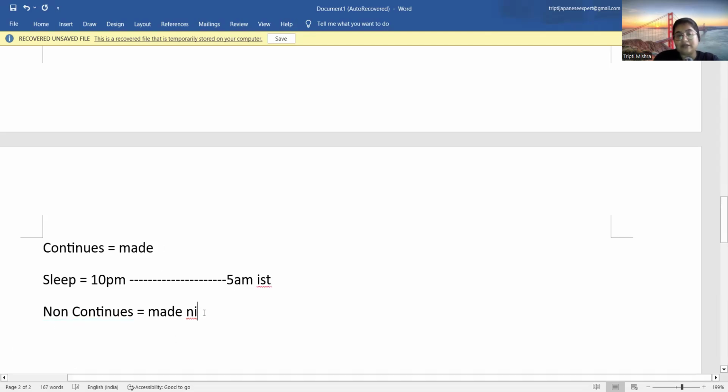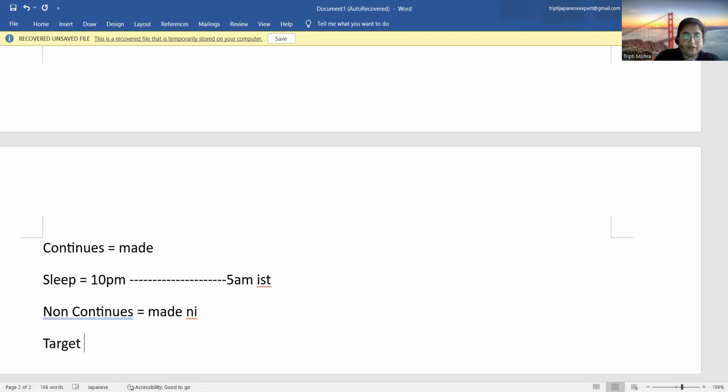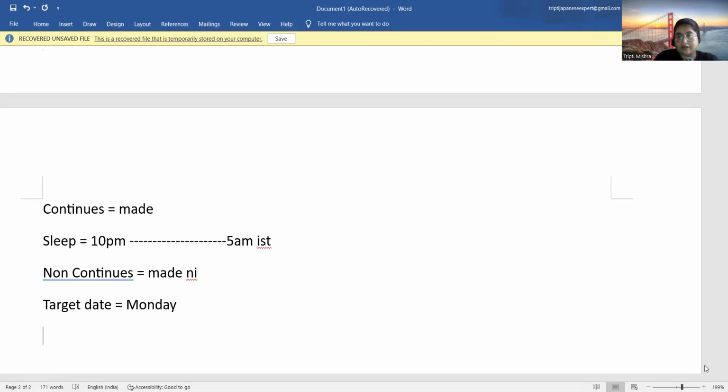Madeni means that it should be a non-continuous activity. Okay. And Madeni means that there is a target line. So the target date is, for example, if I say that I will submit the report by this Monday, the target date is Monday, and I have to submit the report or anything before this time. So Madeni means the action has to be done before the deadline. Okay, so I hope this is very much clear to you. And for Madeni also, I will make a sentence. Just 1 minute. Let's take an example.